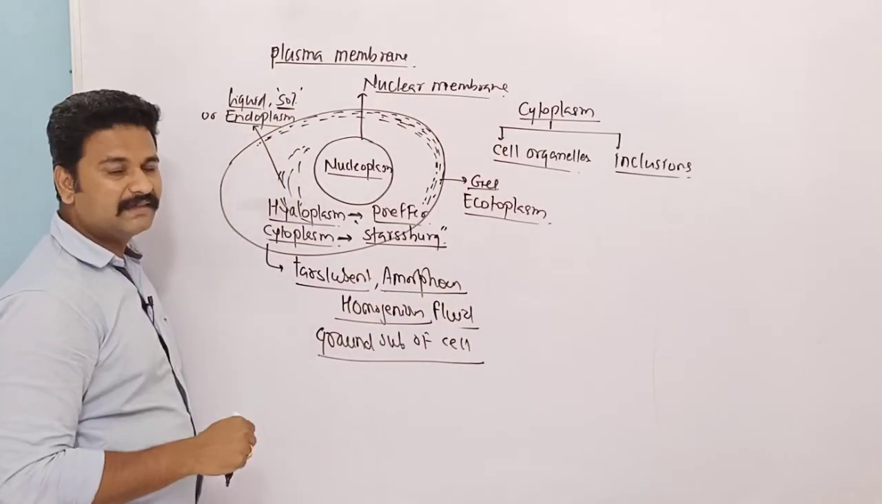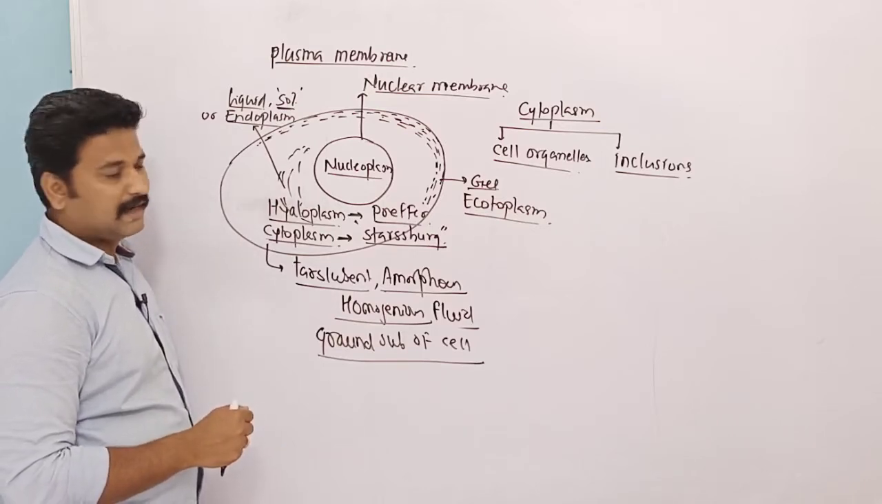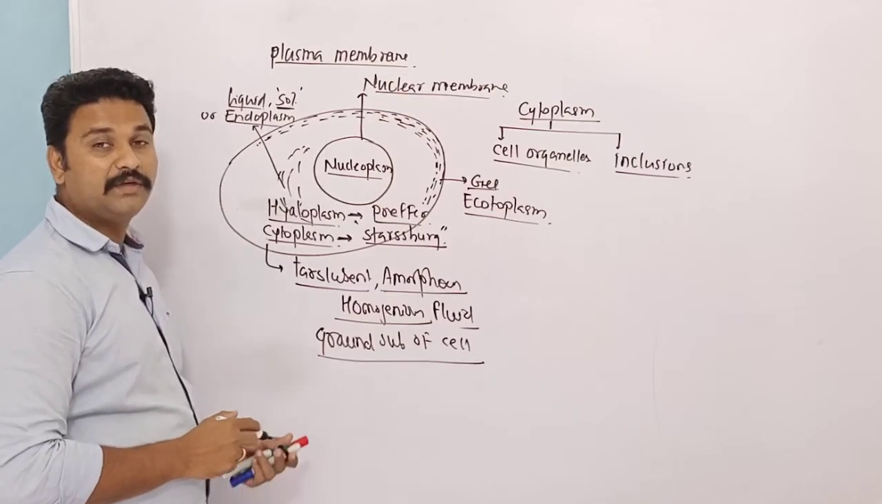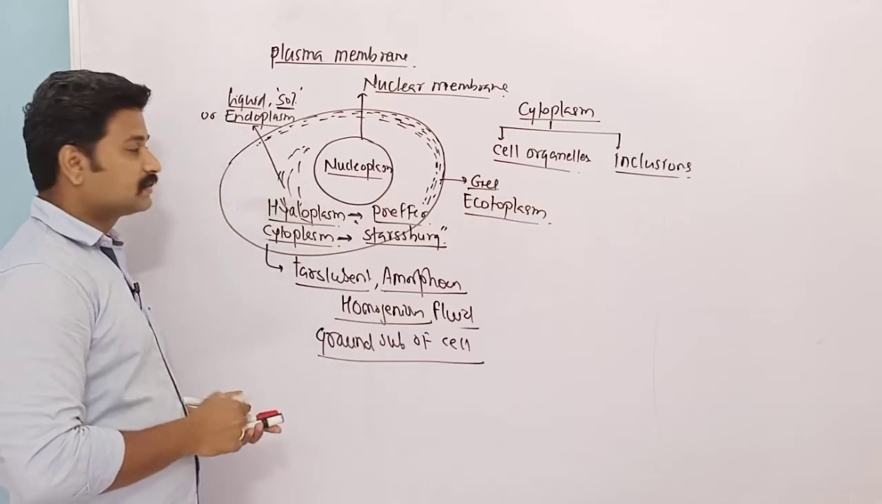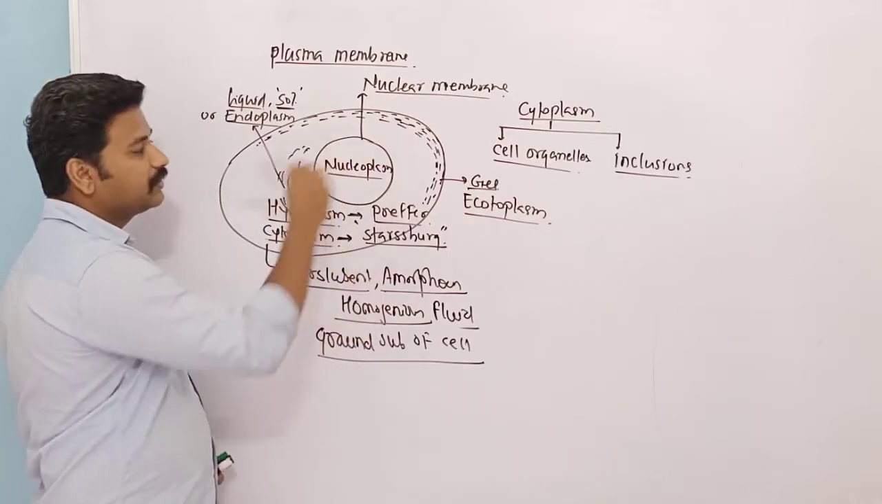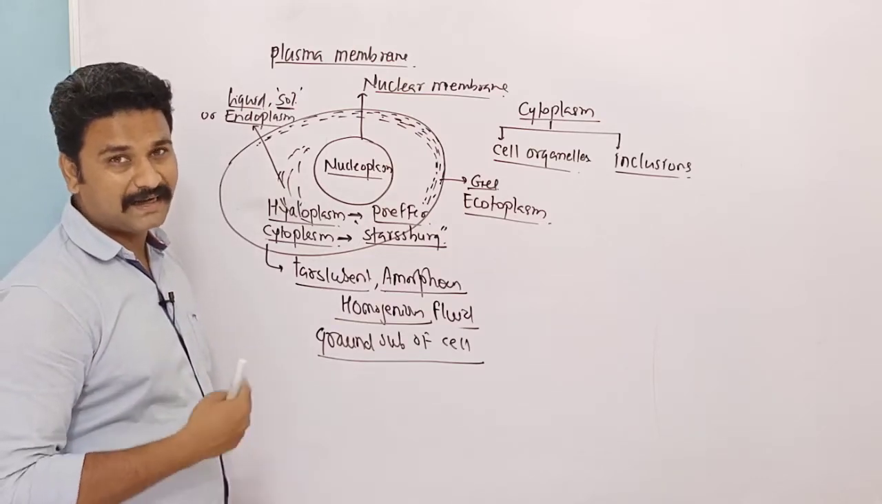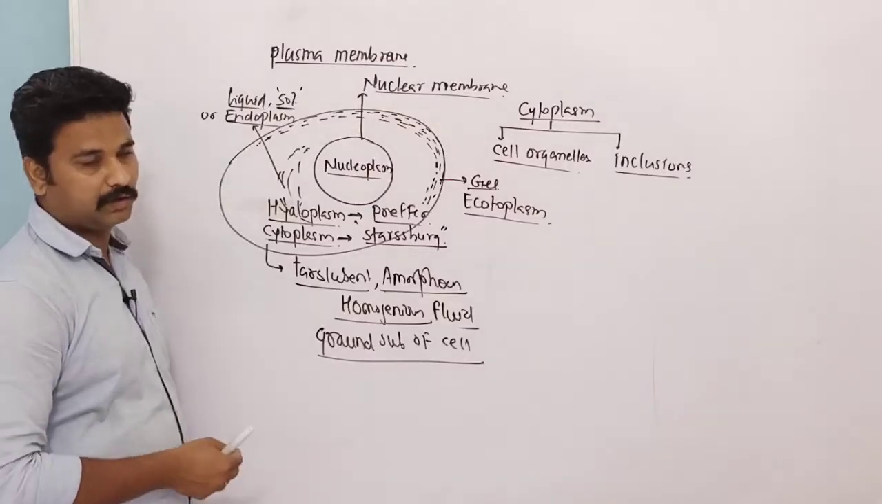Now inside this cytoplasm there are so many organelles which are situated, and presence of these organelles will divide this cytoplasm into various compartments. So we say that the cytoplasm of eukaryotic cell is exclusively compartmentalized due to presence of membrane bound cell organelles.